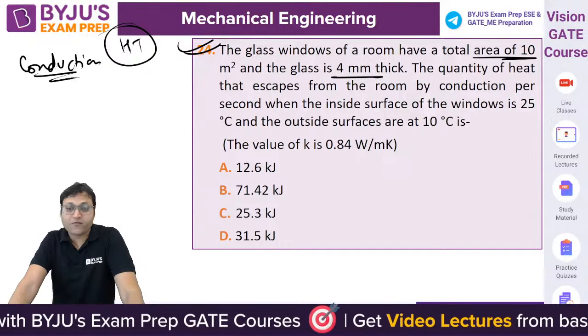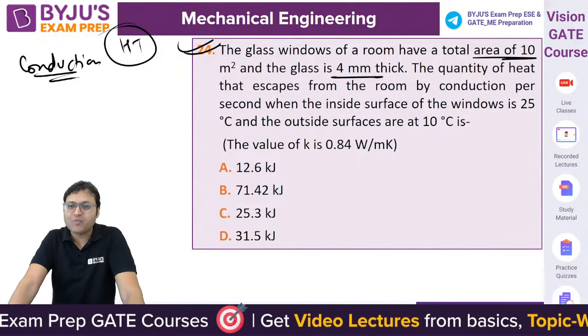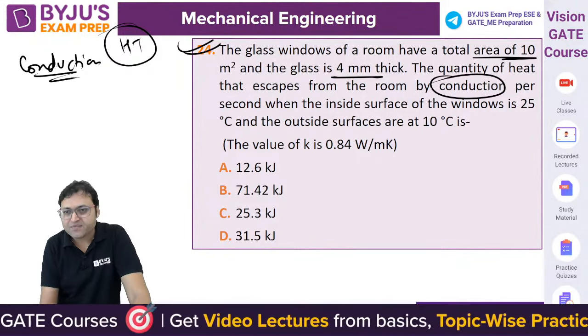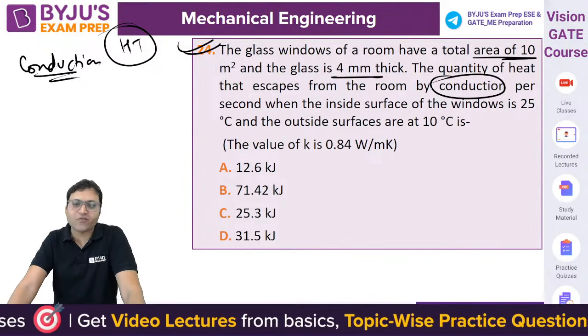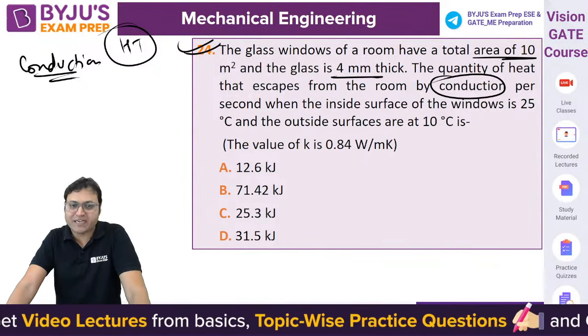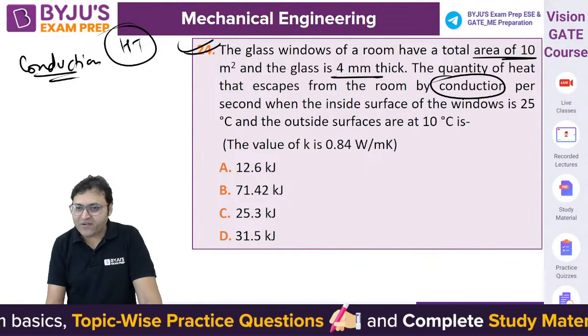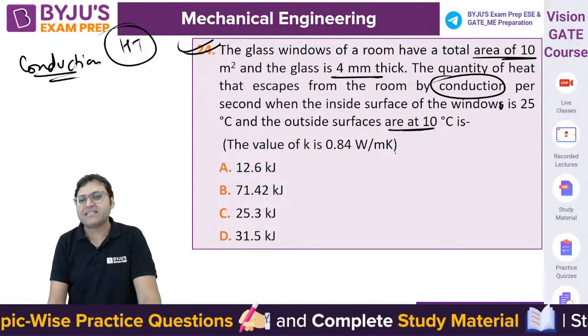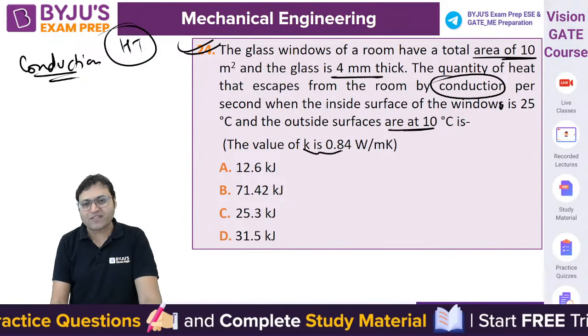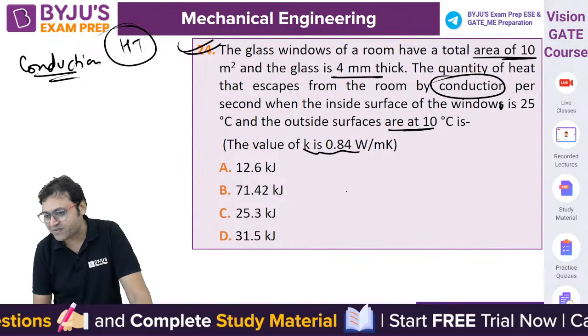The quantity of heat that escapes from the room by conduction per second, which means the rate of heat transfer due to conduction, when the inside surface of the window is at 25 degrees Celsius and the outside surface is at 10 degrees Celsius. The value of thermal conductivity for the glass is 0.84. What is the answer?